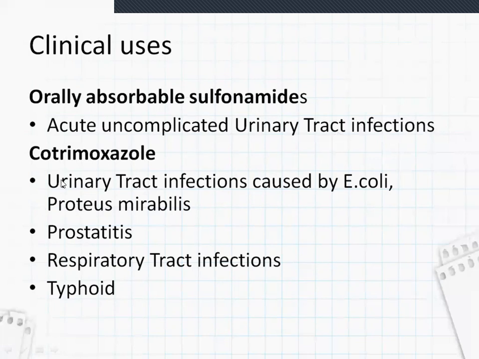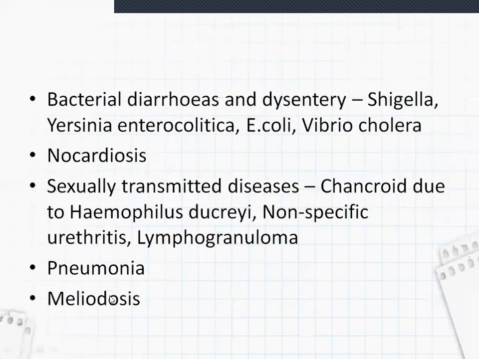And cotrimoxazole can also be used in prostatitis, respiratory tract infections, typhoid, and bacterial diarrheas and dysentery caused by these organisms: Shigella, Yersinia enterocolitica, E. coli, and Vibrio cholerae.